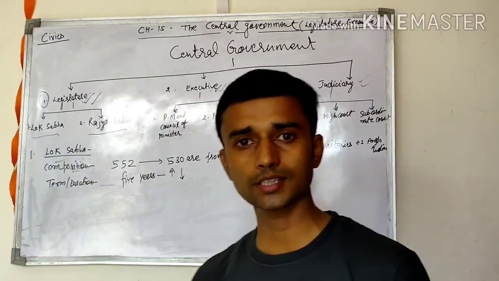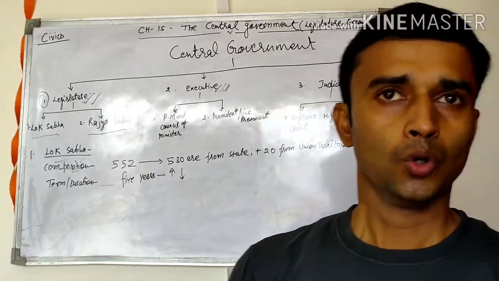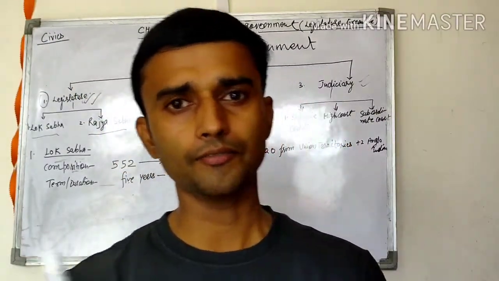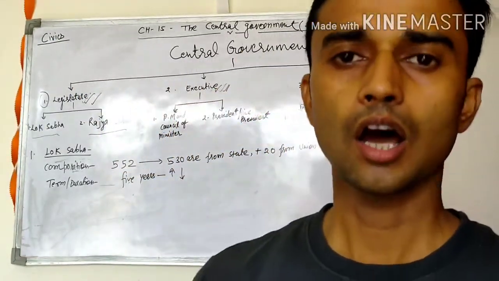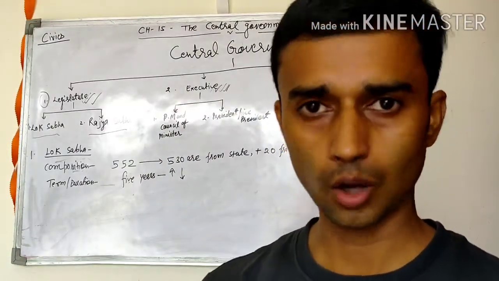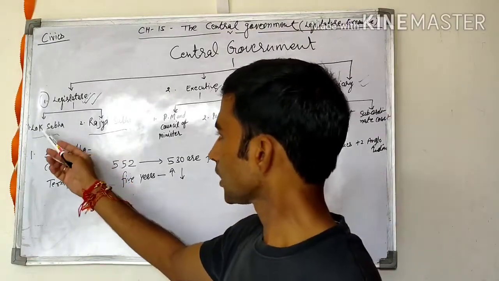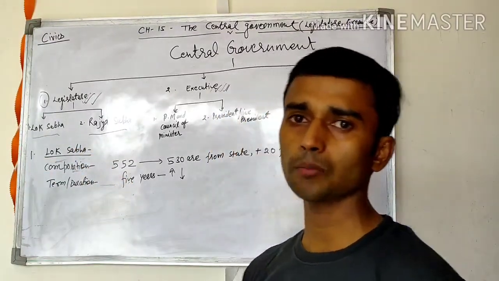First of all, we already discussed the Lok Sabha. Lok Sabha is also known by different names, like the House of the People. It is also known as the lower house of the parliament.